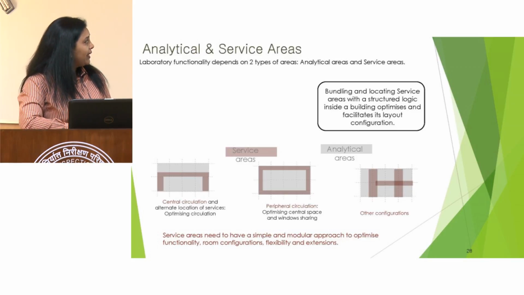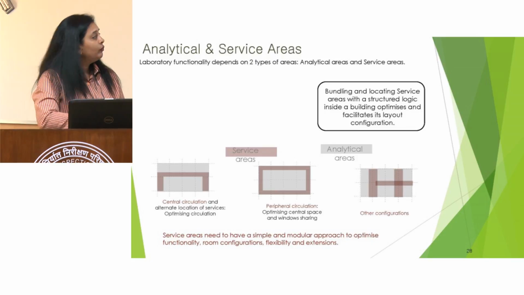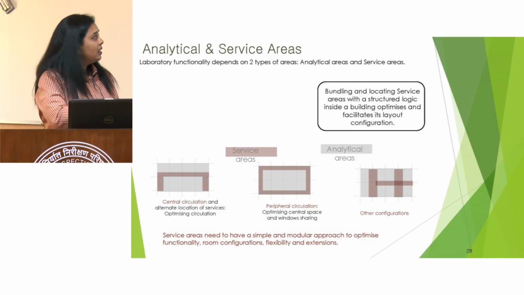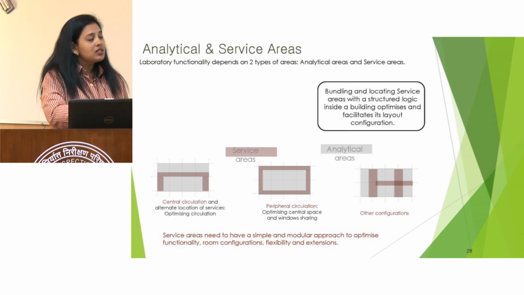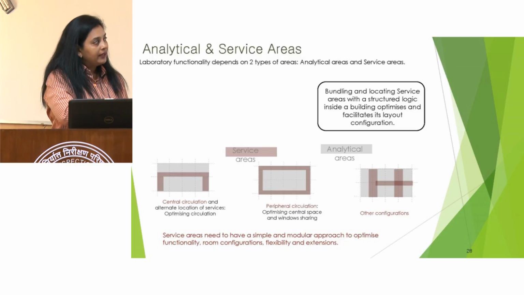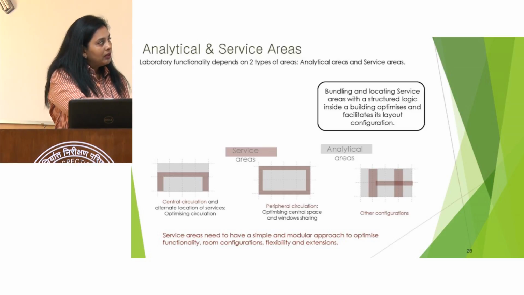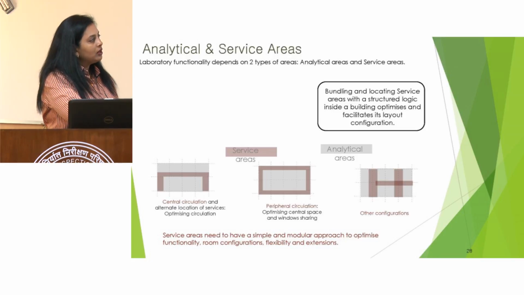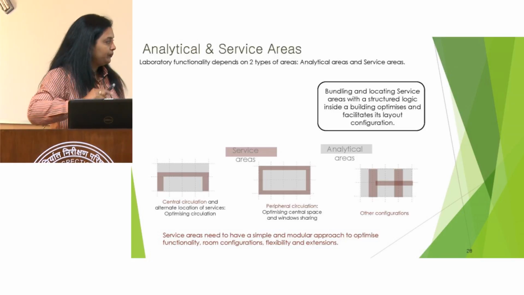The duct could be on the sides and in the center, we can put the duct on all four sides. But in the analytical areas, the preferable configuration is in the center, both lengthwise and breadthwise.